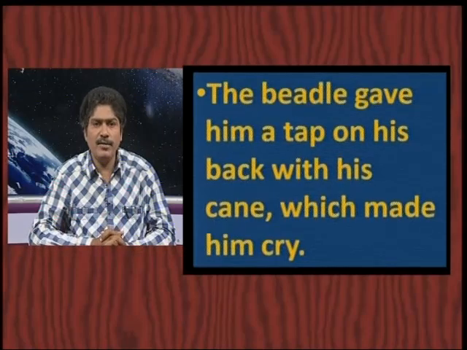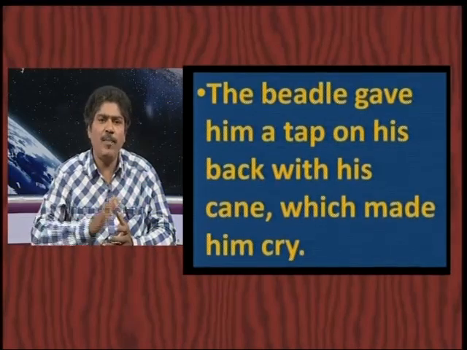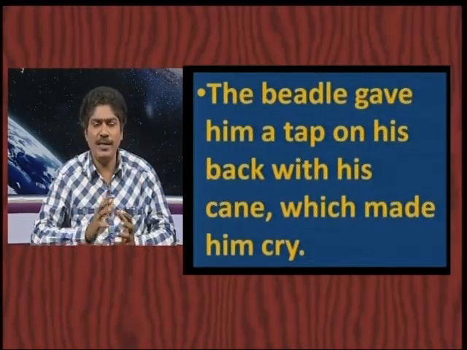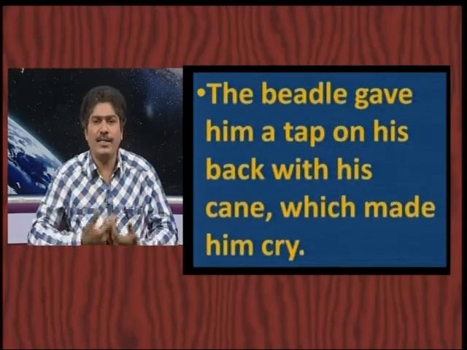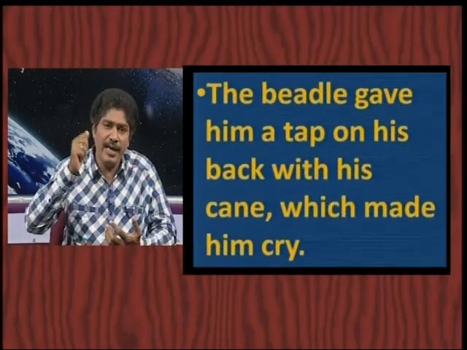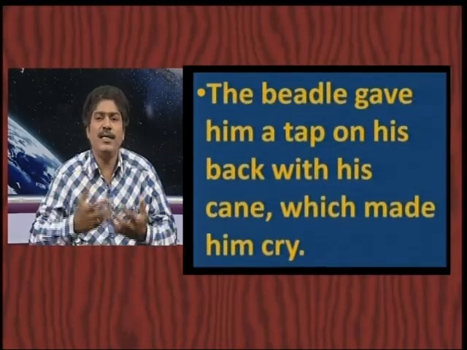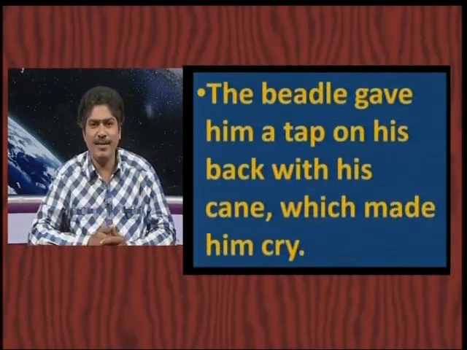Instead of that, they behave cruelly. That means he gave him a tap on his back. He scolded him, gave him a tap on his back with a cane, and this made the little boy cry. Oliver cried there.